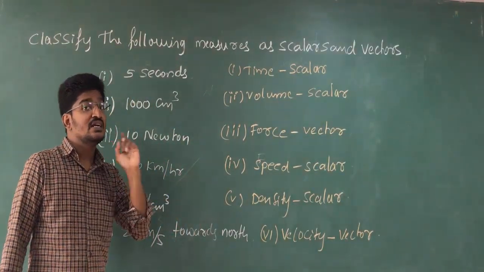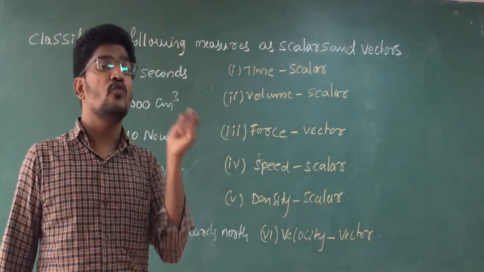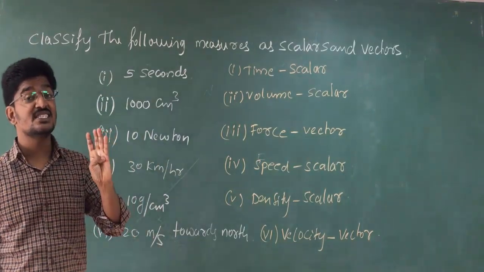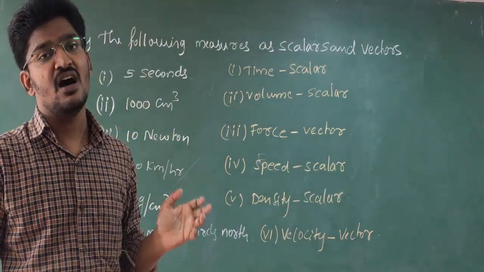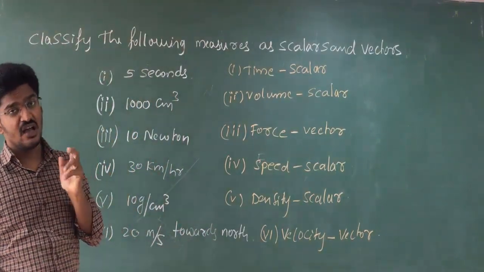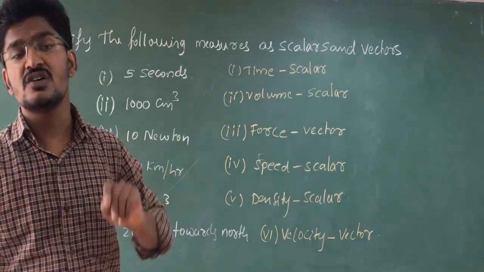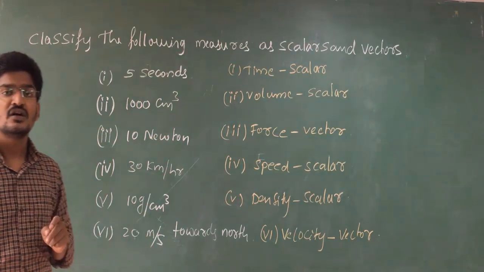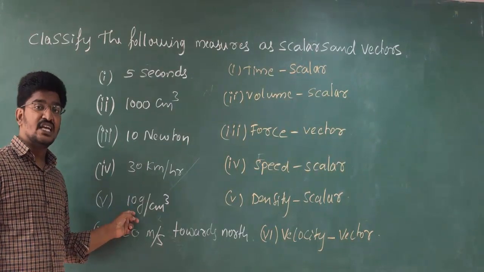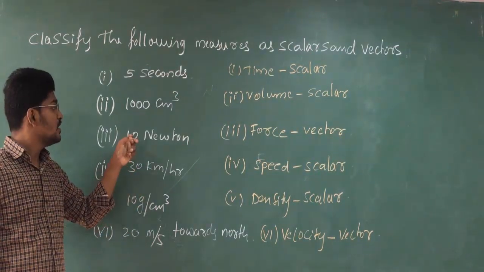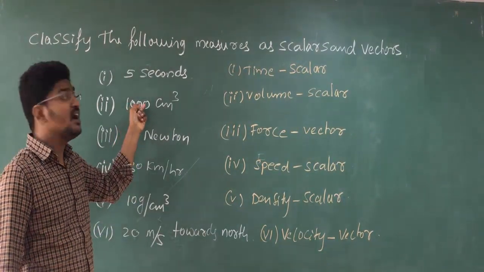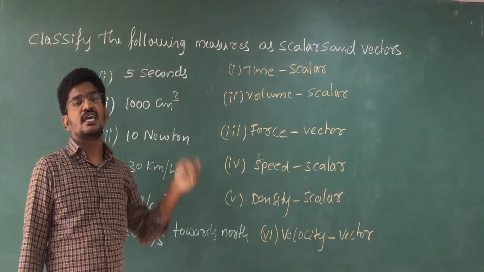In the same way, displacement and acceleration are also vector. Distance and speed are scalars. Please remember these things. Clear? Displacement, acceleration, velocity, these terms are vector. So here this is vector because this is velocity. Density is scalar. Speed is scalar. 10 Newton force, vector. 100 centimeter cube volume, scalar. 5 seconds time, scalar. Clear?